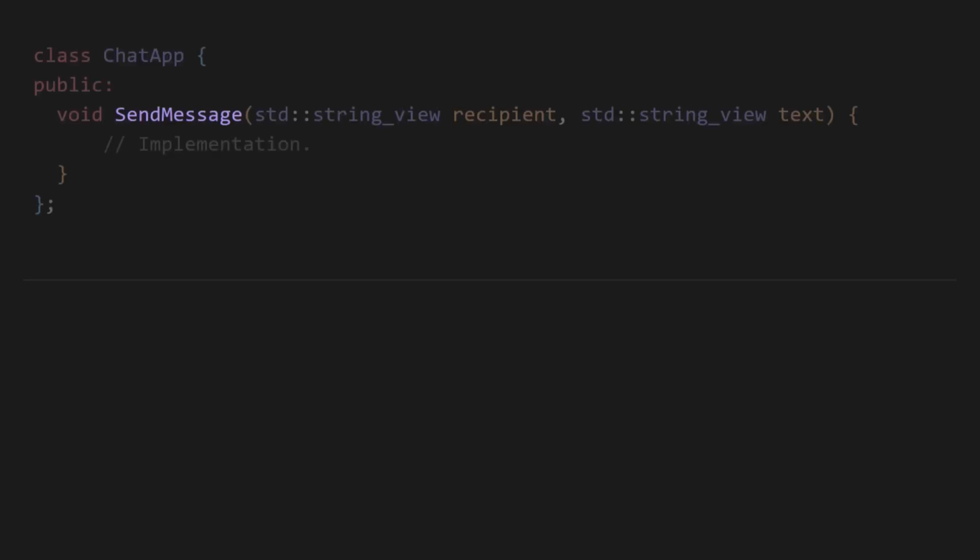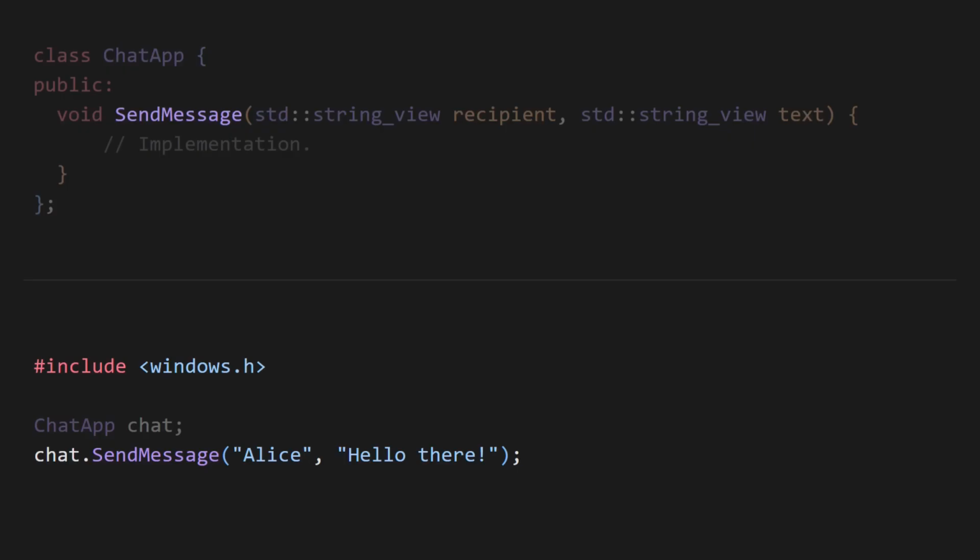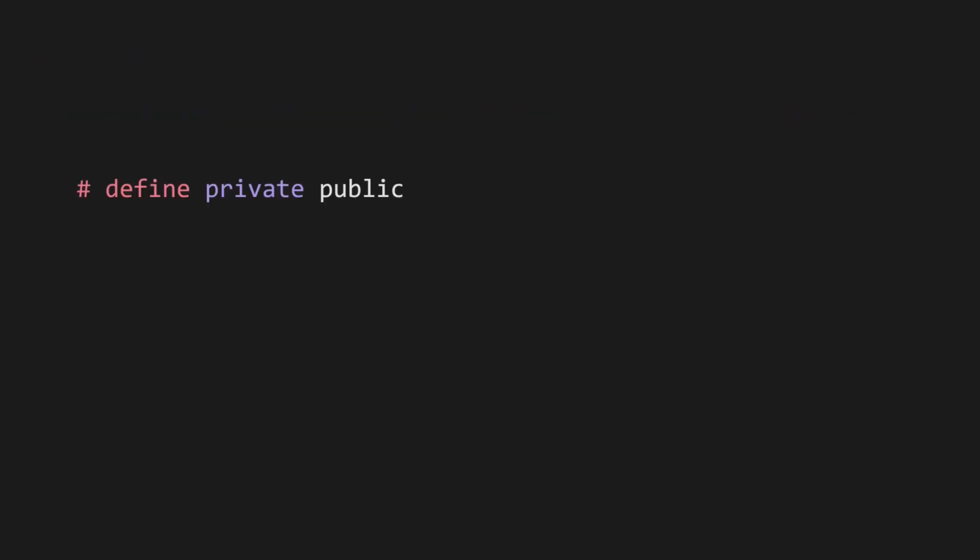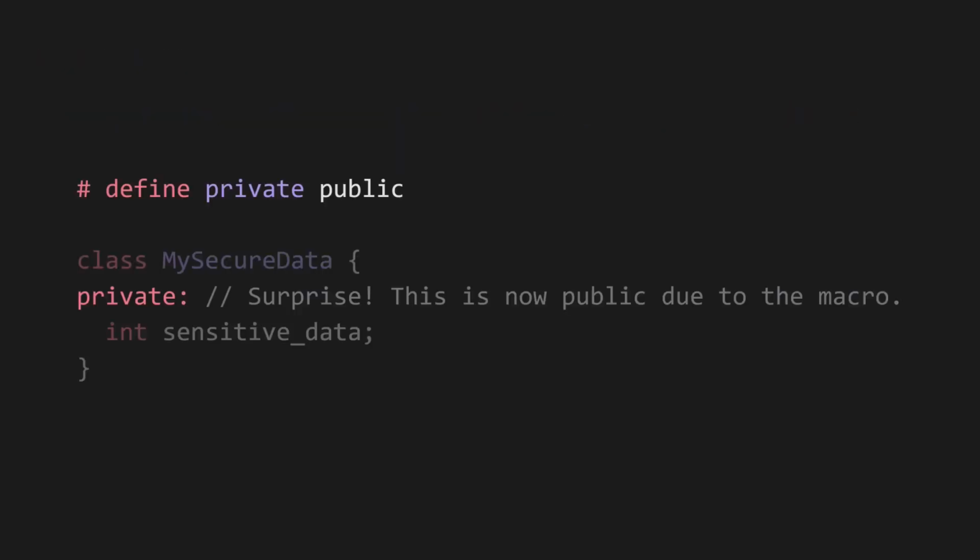Imagine that you have a function sendMessage, and then you include windows.h. Windows.h has a macro for sendMessage, which ends up overriding your sendMessage function. Or imagine if somebody writes a macro to make private public, which is sometimes used naively for writing tests. Now all your private variables and functions are exposed.